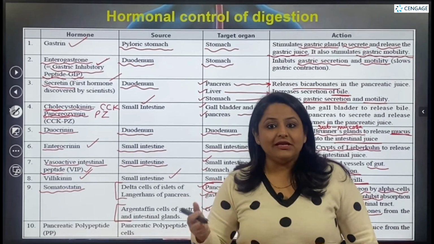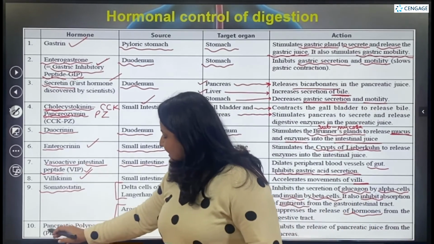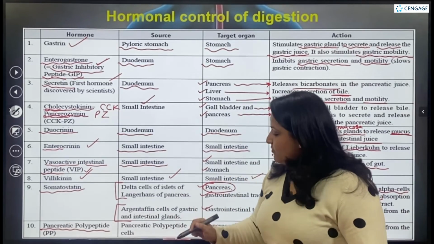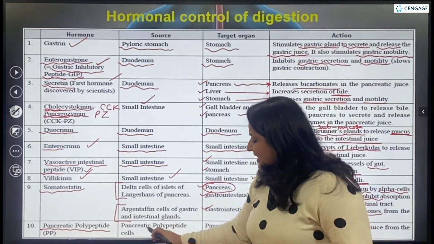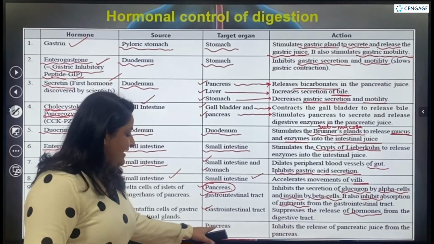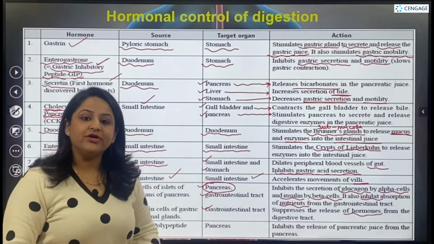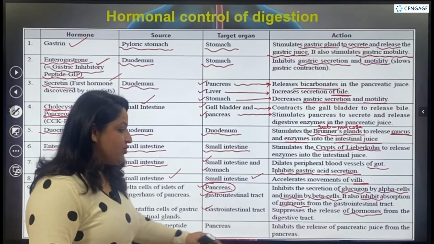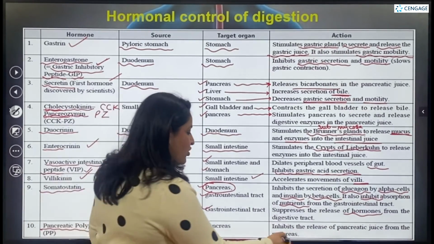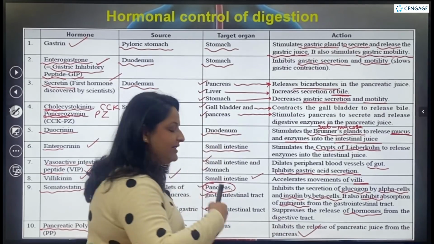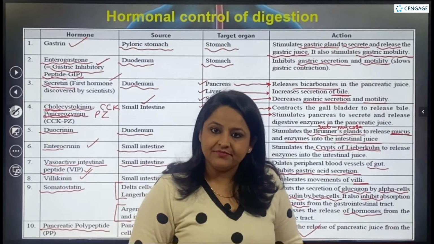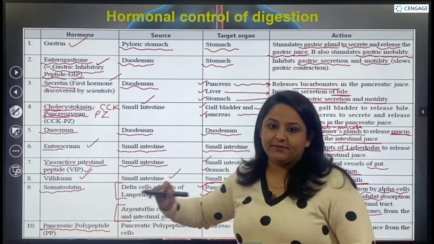Now let's talk about the last hormone, that is pancreatic polypeptide, also known as PP. This hormone is released from the pancreatic polypeptide cells. It is going to put its effect on the pancreas. Here it is going to inhibit the release of pancreatic juice from the pancreas. So it is an inhibiting type of hormone which inhibits the release of juices, that is the enzymes, from the pancreas. This is pancreatic polypeptide.